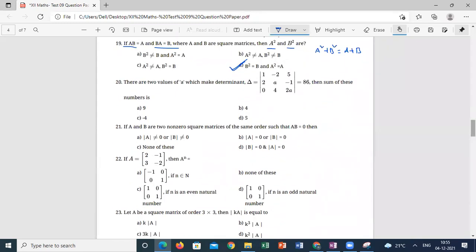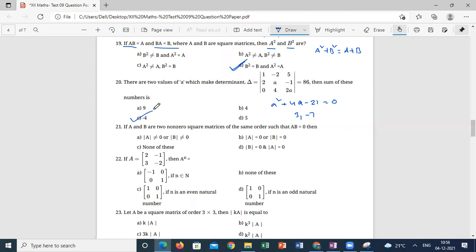Question number 20. There are two values of A which make the determinant 86. Then the sum of these numbers. So straight away find the determinant and calculate for A. If I am calculating the determinant, I am getting the equation A square plus 4A minus 21 is equal to 0 after doing all the deductions. Solving this equation gives the values of A: 3 comma minus 7. So if I take the sum of 3 and minus 7, the answer is minus 4.